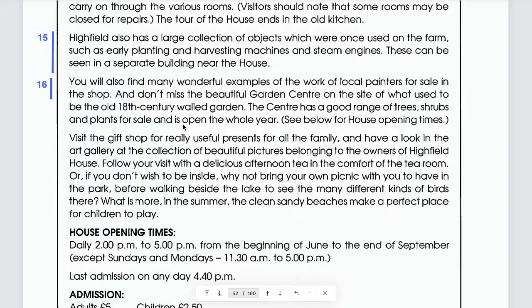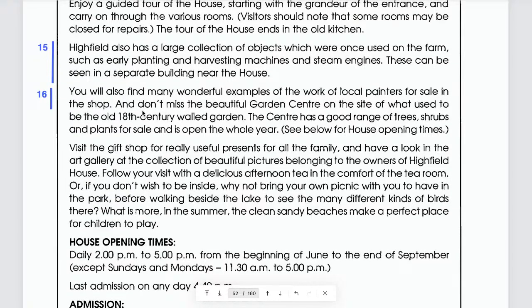The center has a good range of trees, fruit, and land for sale and it's open the whole year. Yes. So then, okay. The same paragraph.